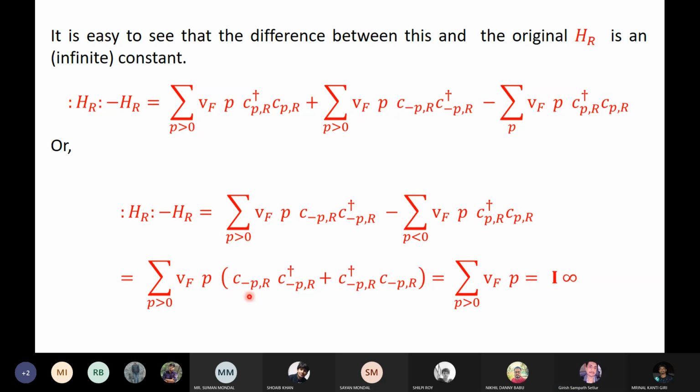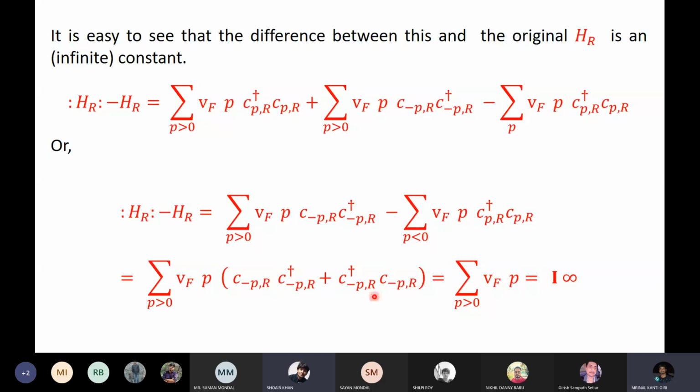What is the answer for the anti-commutator? It is 1, because this is the same minus p, minus p. It's a Kronecker delta of this and this, but these two are the same. So it's 1, isn't it? You agree?